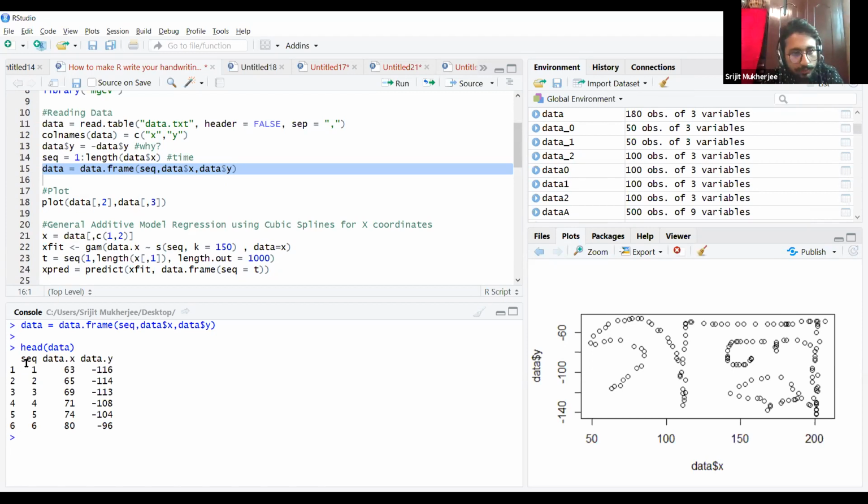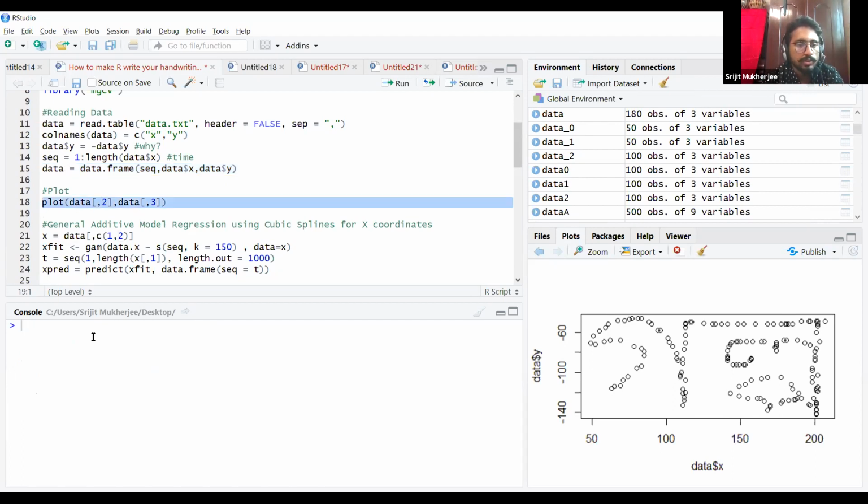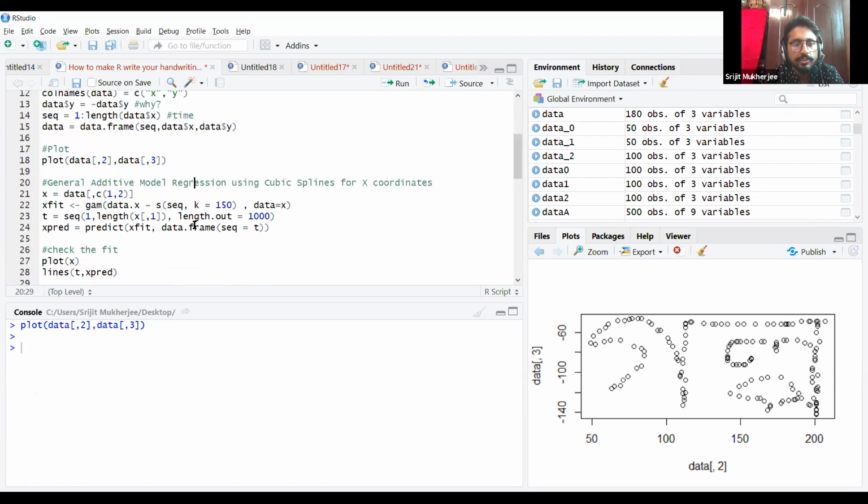So the sequence is a time coordinate. These are data point X, data point Y. That's the data now. So let's plot. If you see the plot, it's essentially this plot now. So first we'll do the regression model on the X coordinates.